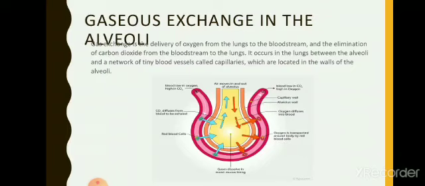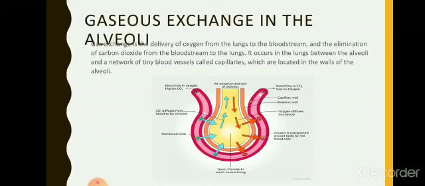This happens with the help of a pigment known as hemoglobin, which is present in the blood. Oxygen combines with the hemoglobin of the blood to form oxyhemoglobin. The oxygenated blood is carried from the lungs to the heart, which supplies it to the tissues and cells of the body, and oxyhemoglobin breaks up when it reaches the cell and oxygen is released in the cell. The oxygen released in the cell is then used in breaking down food to release energy, and this process is known as oxidation of food.